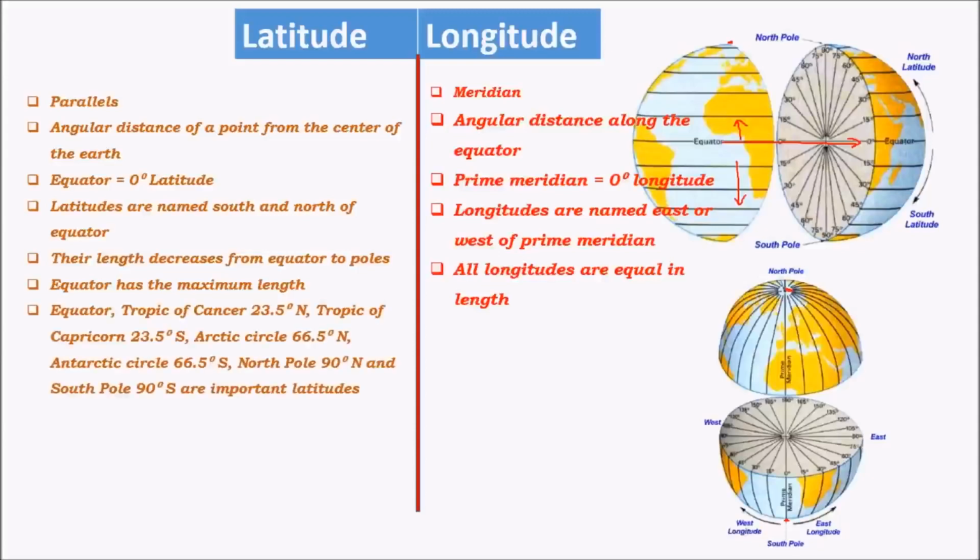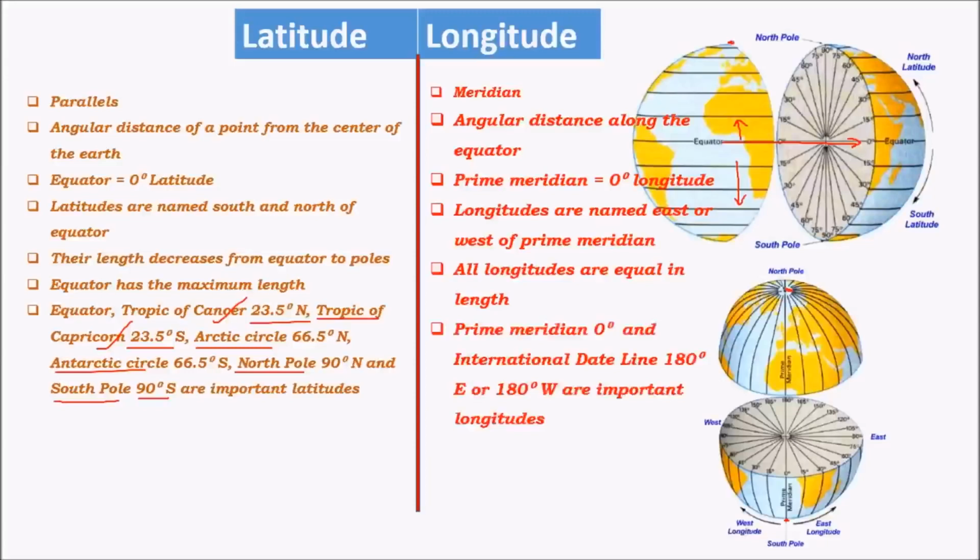And the important latitudes are the Tropic of Cancer, which is 23.5 degrees north. So somewhere here, 23.5 degrees north. It runs through India. It cuts India into nearly two equal halves. And the other one is the Tropic of Capricorn, which is 23.5 degrees south latitude. The others are the Arctic Circle and Antarctic Circle, which are respectively 66.5 degrees north and south latitudes. And the North Pole and South Pole, which are point latitudes, are the extreme ends of latitudes.